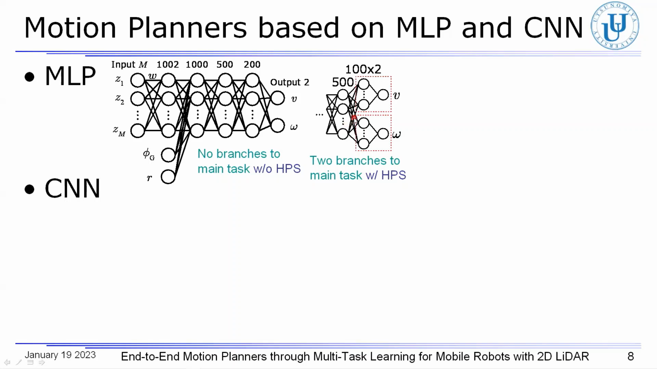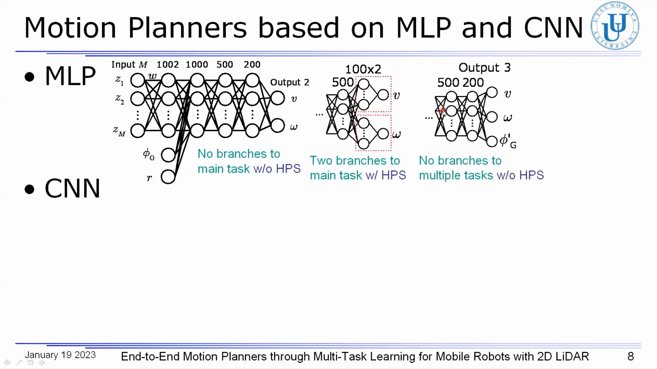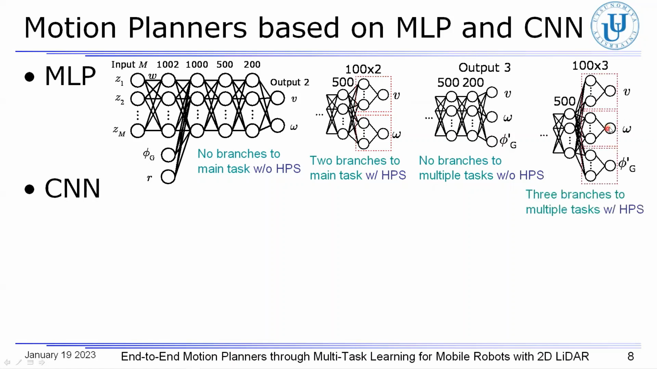By applying hard parameter sharing, the last hidden layer is allowed to have branches. Here, the last hidden layer has two branches to each of the motion outputs, as indicated by the red dashed rectangles. In order to improve the generalization ability of the motion planner, we introduce an auxiliary task into the output layer, in addition to the main task. As the auxiliary task, the motion planner estimates the destination angle. In this structure, furthermore, the last hidden layer has three branches to each of the outputs by applying hard parameter sharing.